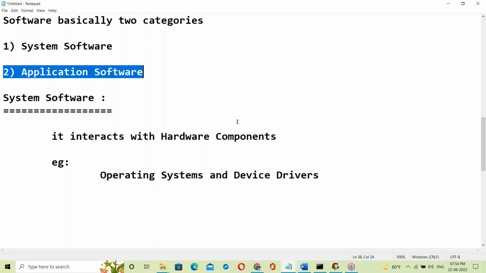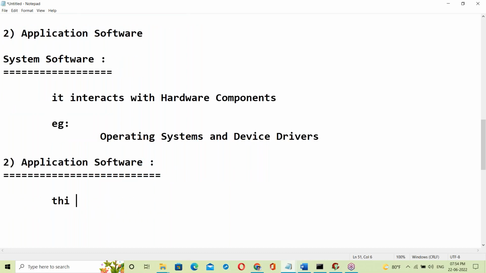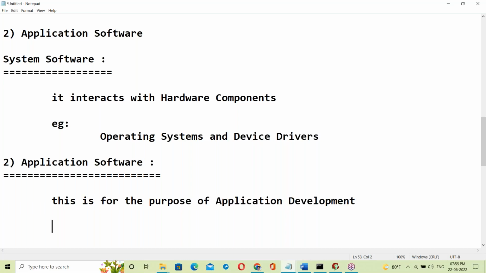Next, application software. What is application software? Application software is for the purpose of application development. Application means apps.